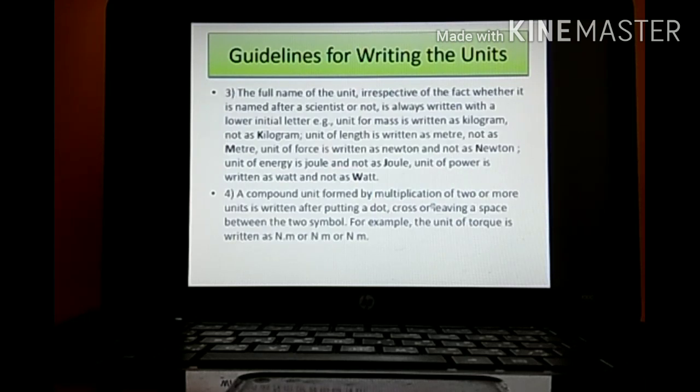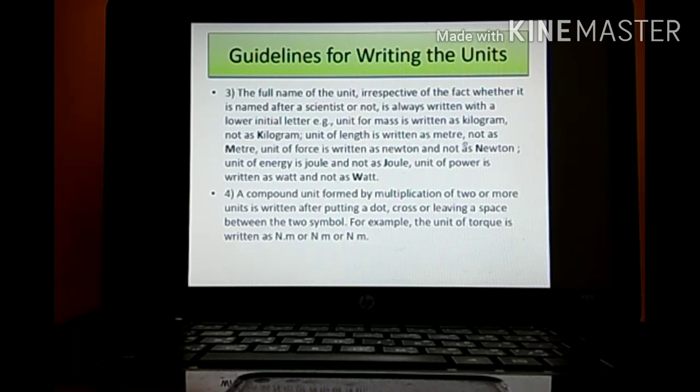Next one. The full name of a unit, irrespective of whether it is a name of a scientist or not, is always written with a lowercase initial letter. Example, unit of mass is written as kilogram. K is small and not capital. K should always be small, kilogram. Similarly, unit of length is meter.